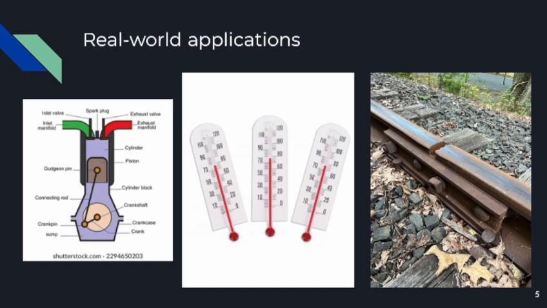Lastly, we have a close-up of a train rail on our right. We notice that there is a gap between 2 parts of the rail, and that is because the rails will expand in the summer compared to the winter. If they expand and touch in the summer, they might compress into each other and make the iron warp. We don't want that, so we give the rails plenty of wiggle room so that they don't expand into each other and instead expand into the gap.